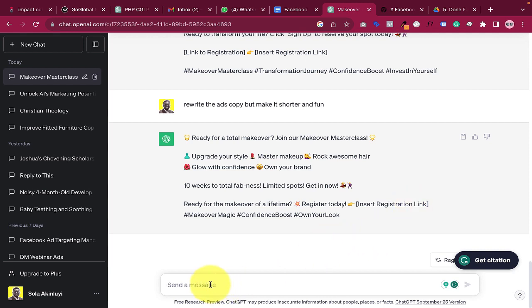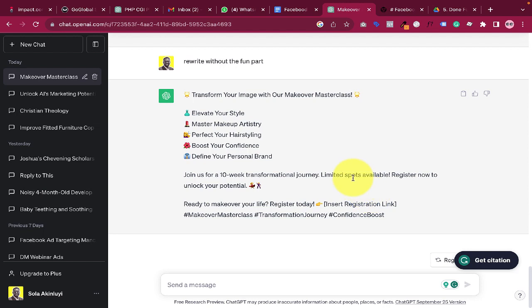So I could say, okay, rewrite without the fun part. So let's see what is going to happen. So ChatGPT actually rewrote it and made it this way, and I think this one is actually very easy for people to read, which is amazing. Okay, and if you want it to be funny, you can actually say make it funny.